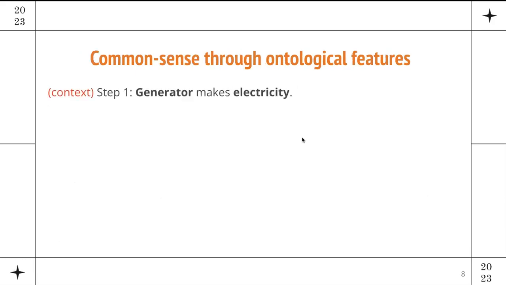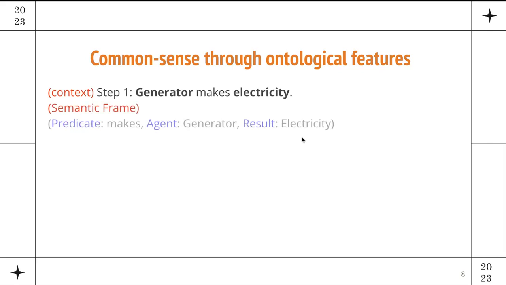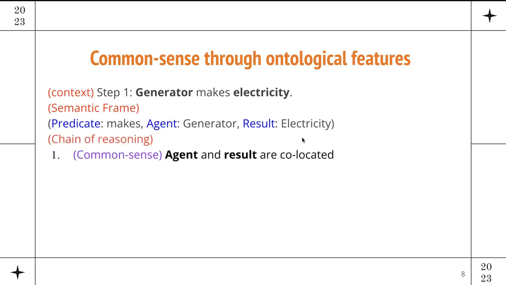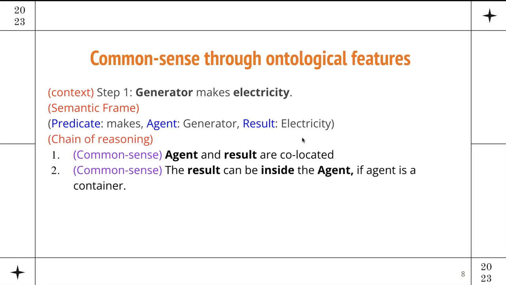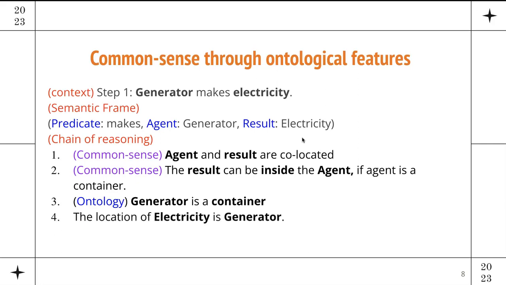Another use case is basically common sense through ontological features. For instance, assume this other step that says generator makes electricity. From the semantic frame we have the predicate make, the agent of that predicate is generator, and the result is electricity. If we do the chain of reasoning, common sense tells us that agent and result are usually co-located, and also the result can be inside the agent, especially if the agent is a container. From ontology features, we have that the generator is a container. From the semantic frame, we had that the agent of that make is generator, so we can conclude that the location of electricity should be the generator.